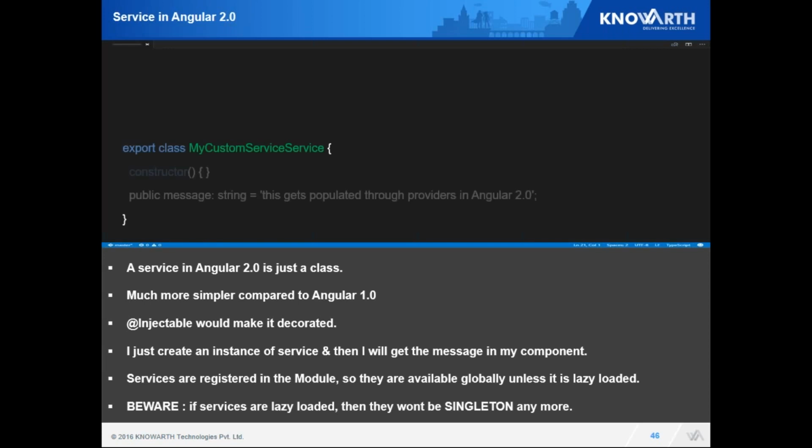So I am defining one class. I have a constructor, a blank constructor. I have defined one public method. So whenever someone calls this method, this string should be returned. I am adding @Injectable to let my dependency injection tree know. That's it. You can use a service inside a service. After all, it's just a class. So again, it's much simpler compared to Angular 1.